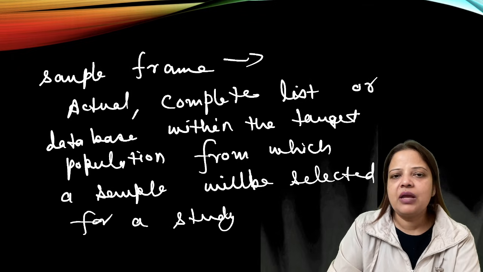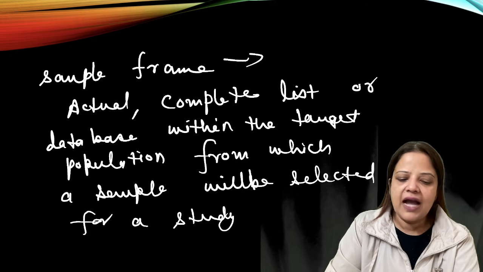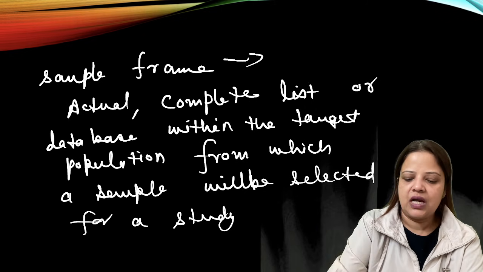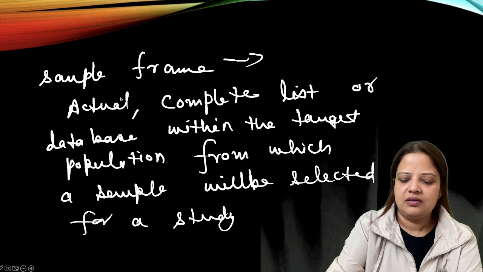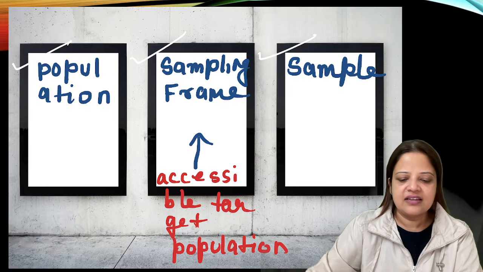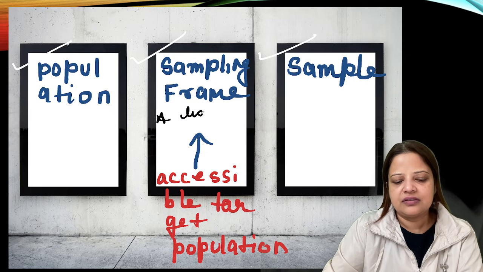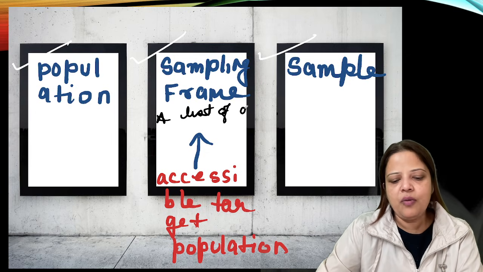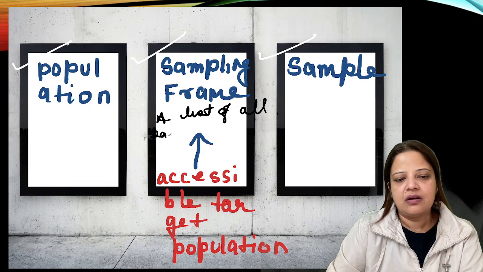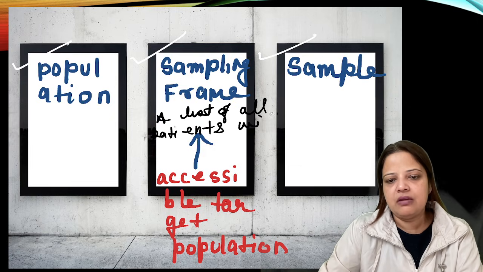And sampling frame is a list of all patients with high BP. In your case, sample frame will be a list of all patients with high BP